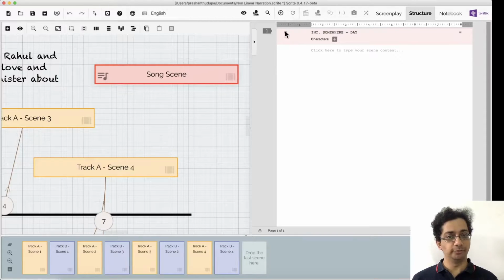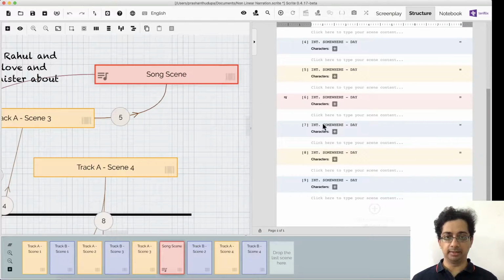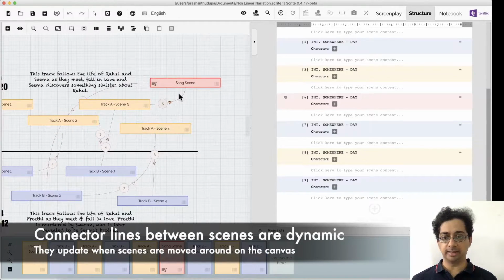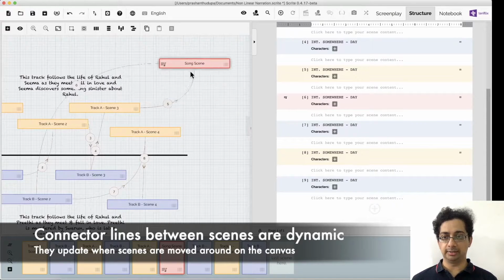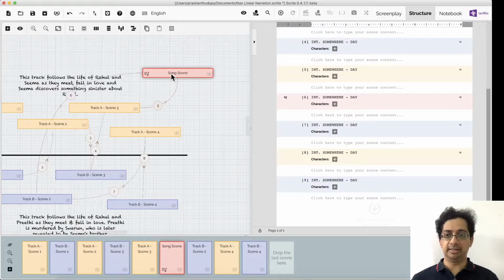Again, model view. So I'm going to drag this song scene and put it on the timeline, and you'll notice that the song scene showed up in between the scenes in my screenplay editor and in my timeline as well. And you'll notice that these arrows readjusted themselves. So I can now go ahead and move the element on my canvas, and you'll notice that the arrows are recreating themselves.